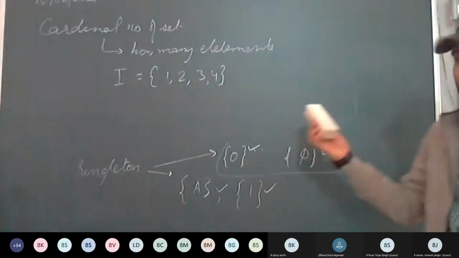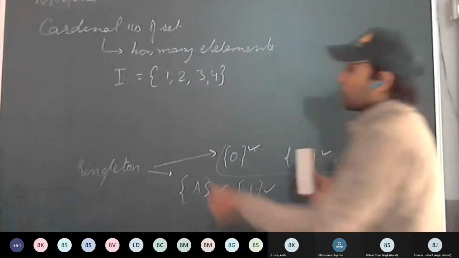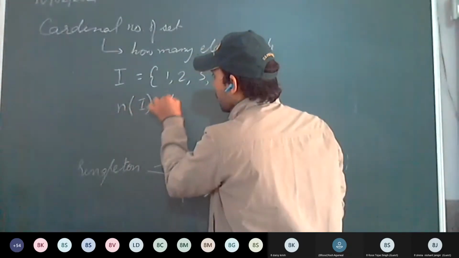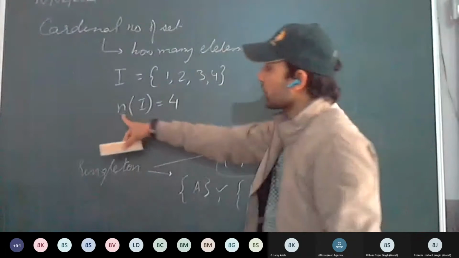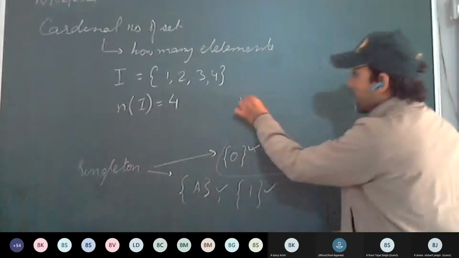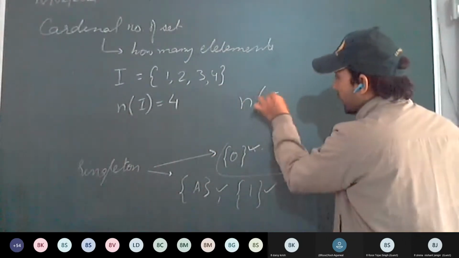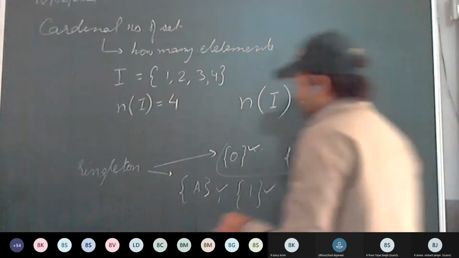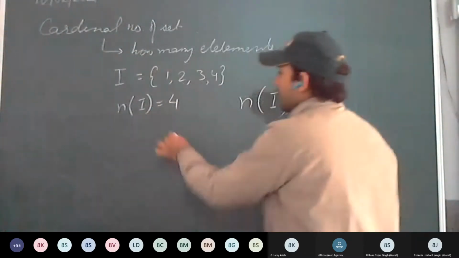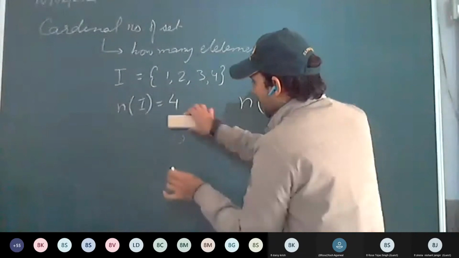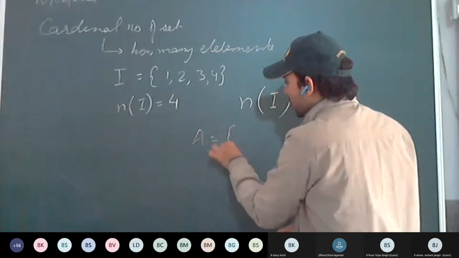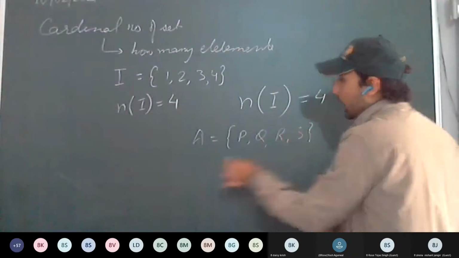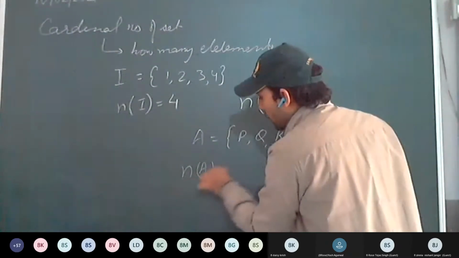How many elements are there? Four. So how to write? n(I) equal to 4. This is how we denote the cardinal number. If it is written as set A equal to P, Q, R, S, then n(A) equal to how much?